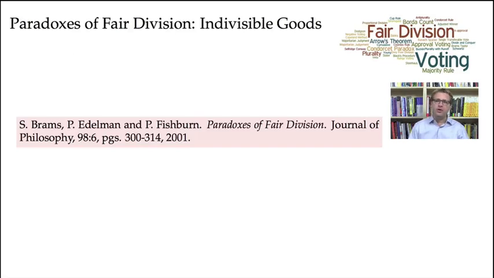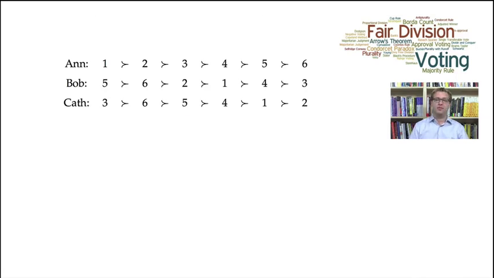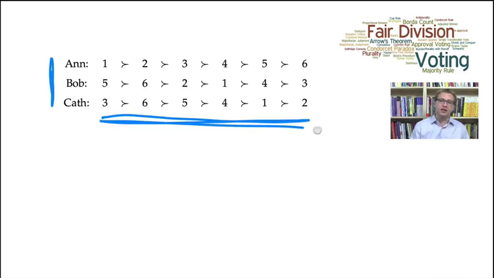The example we're going to discuss comes from this paper, Paradoxes of Fair Division by Brams, Edelman, and Fishburn. So here's the example. Here's the situation. We have three individuals, Anne, Bob, and Kath, and there are 6 objects that need to be distributed among Anne, Bob, and Kath. Now, I've listed here the individuals' preferences, strict preference relations over these objects.